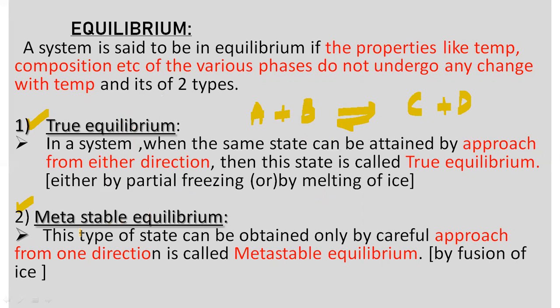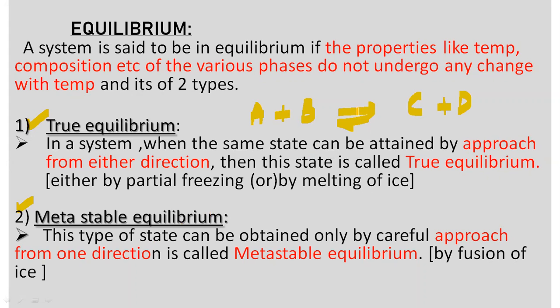In the same way, the second type is called the metastable equilibrium, which can be obtained only by approach from one direction, that is from left to right only. So if this equilibrium can be attained only from one direction, then it is called the metastable equilibrium.